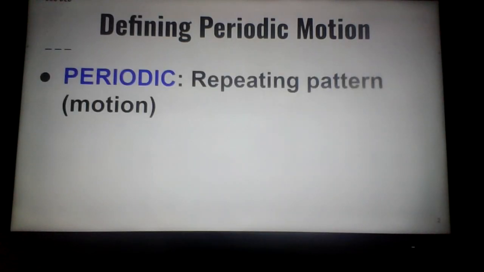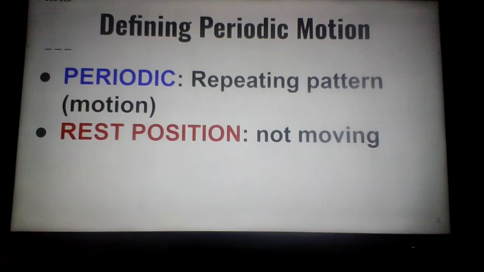Periodic motion is something that continues to repeat, and waves follow this repeating pattern because the energy does the same kind of motion all the time that the wave moves. Here's your definition of periodic: a repeating pattern. Now we're talking about a repeating pattern of motion when it comes to waves, but many other things are also periodic.